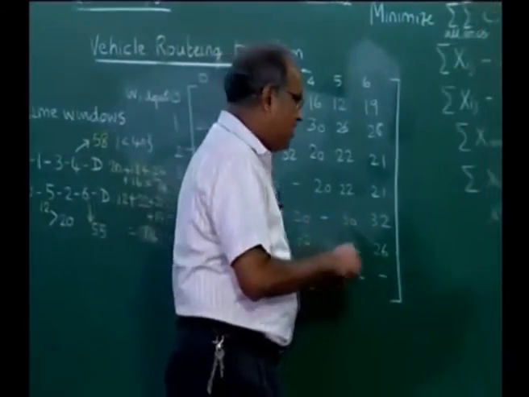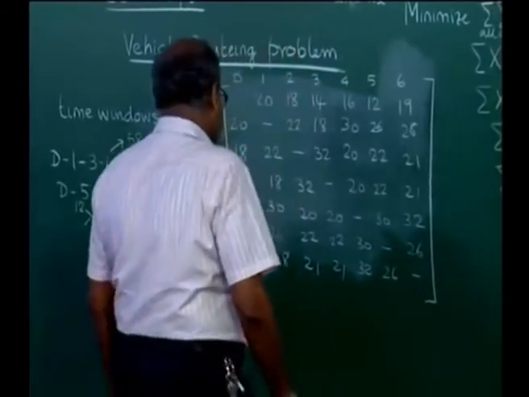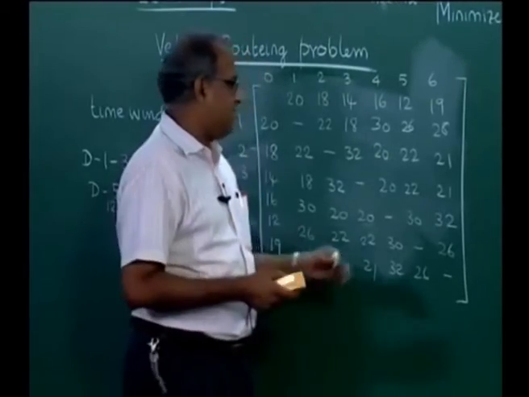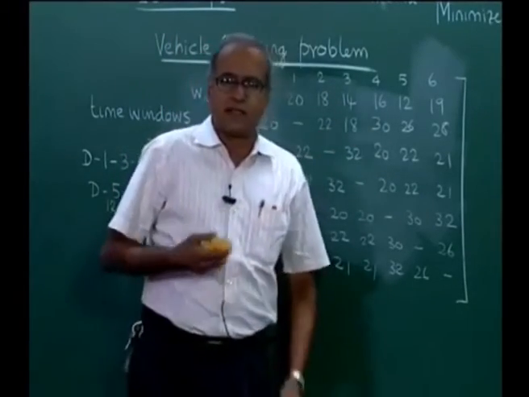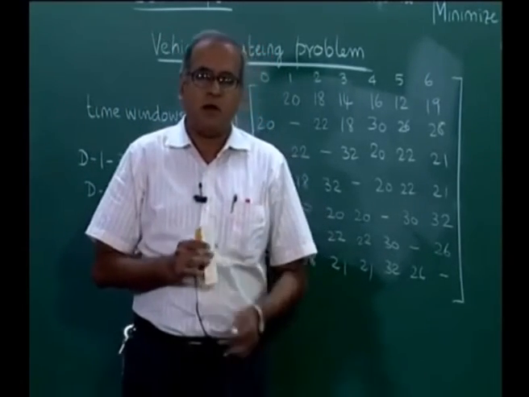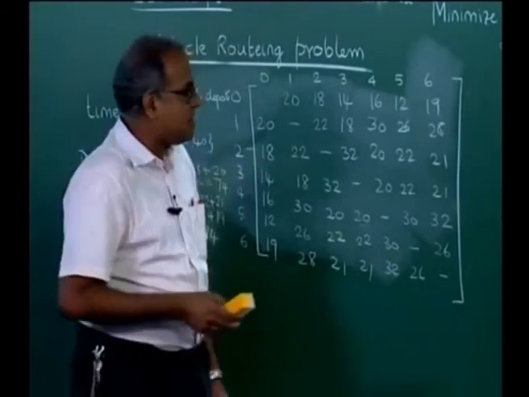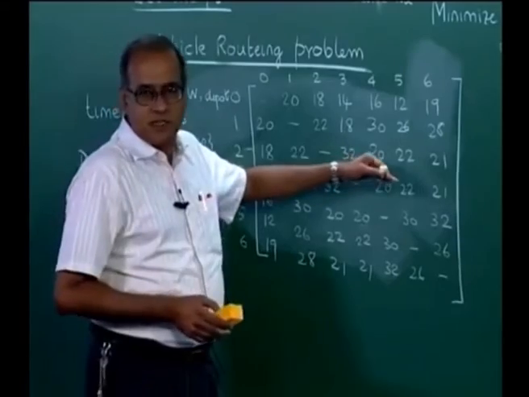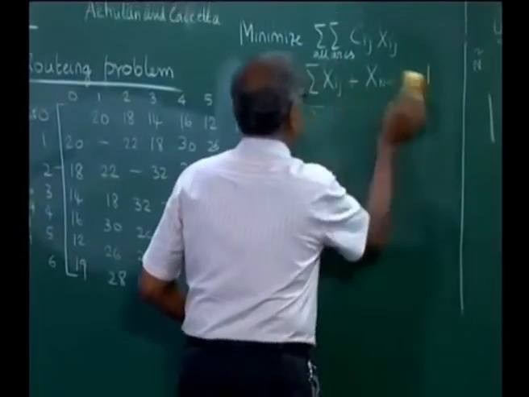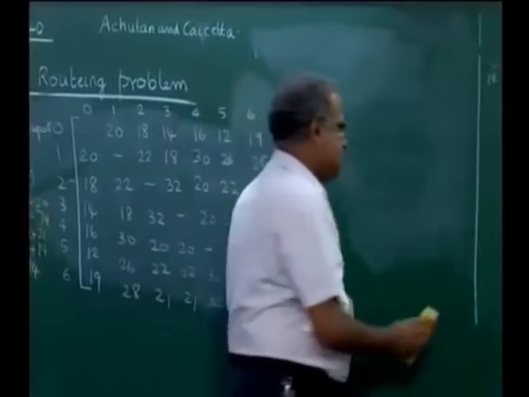So, we then require heuristics or thumb rule based methods to solve, and the most popular heuristic is called the savings based approach. Once again, I have addressed heuristics, the Clark and Wright savings based approach, as well as the improvement over the Clark and Wright, which is called the Holmes and Parker method. I have addressed them in the advanced operations research course, but for the purpose of completion of this, I will do only the Clark and Wright solution to this problem, and we will leave the Holmes and Parker for the viewer to view in other lectures.